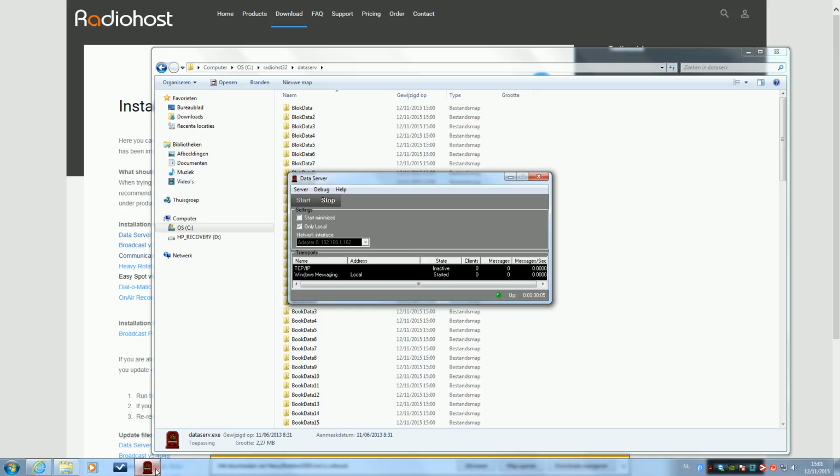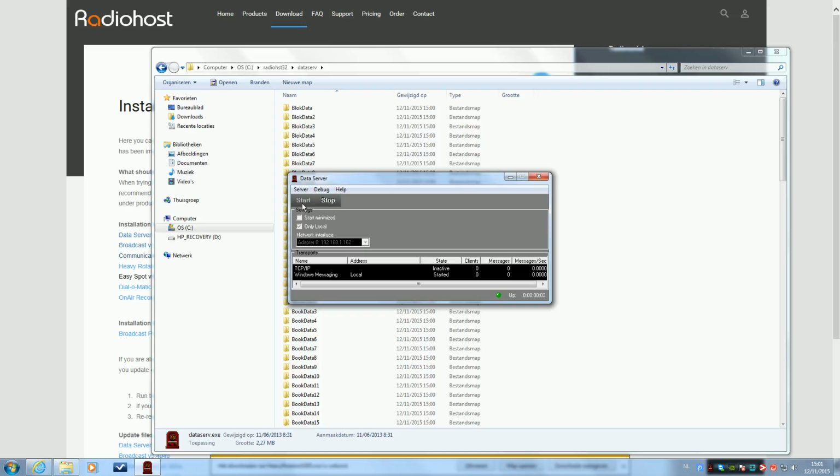So, our data server is up and running. In this video, I have installed all the modules on the same computer, but that's not necessary. You can install every module on a different computer. You have to see that on the data server, if you use different computers, you have to disable the option only local. In this example, we will activate it.